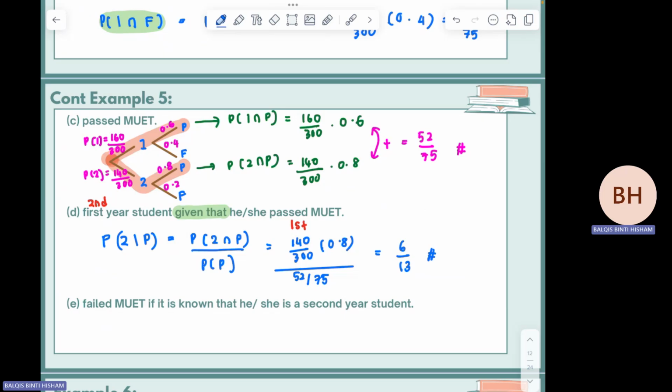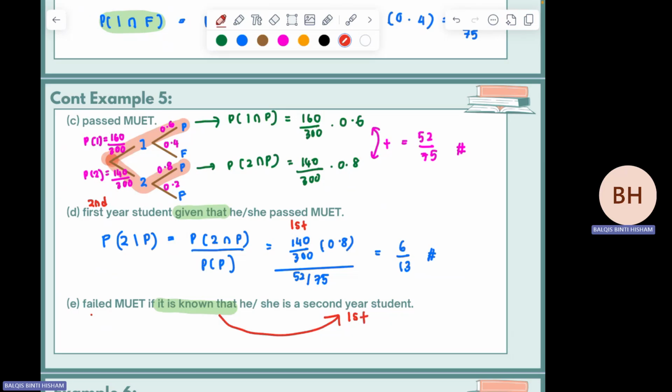Okay, the last one. For this dependent event, fail, what if it is known that he or she is a first year student. You have this keyword, "if it is known that". First you must know how to symbolize it. What comes after this is your second event, and this is your first event.